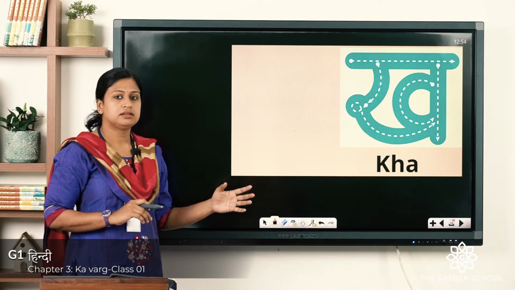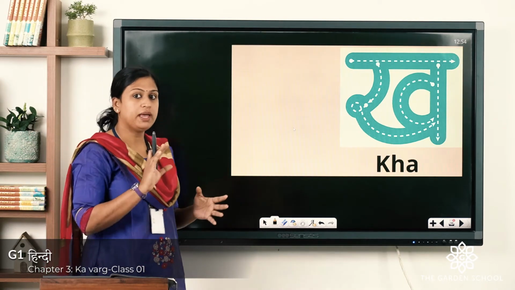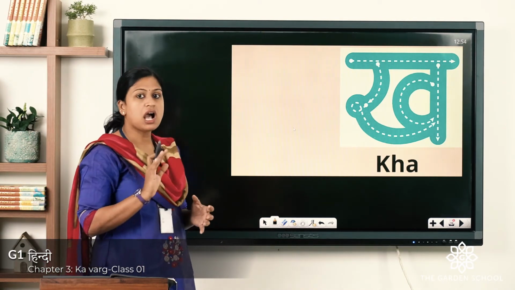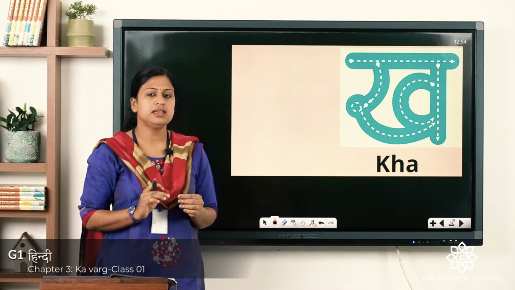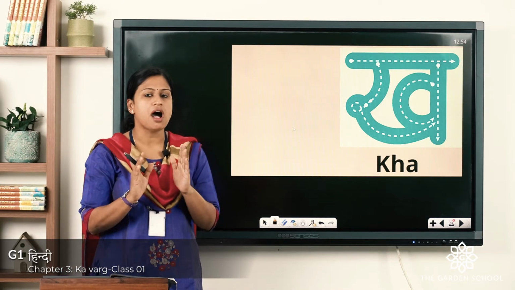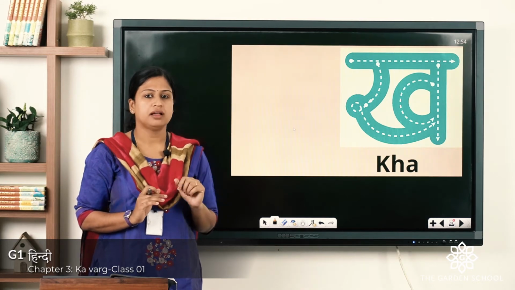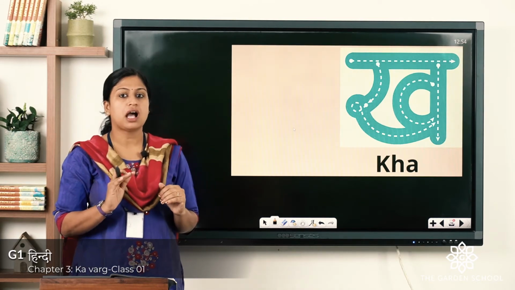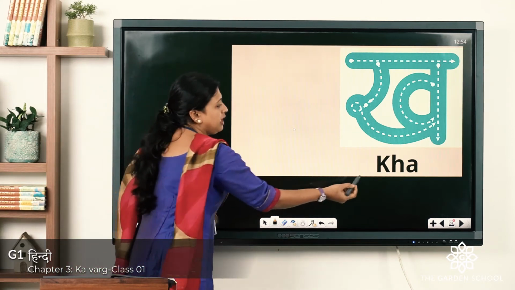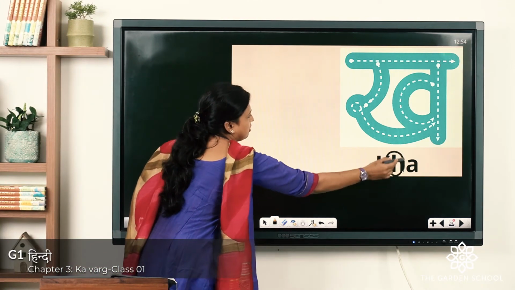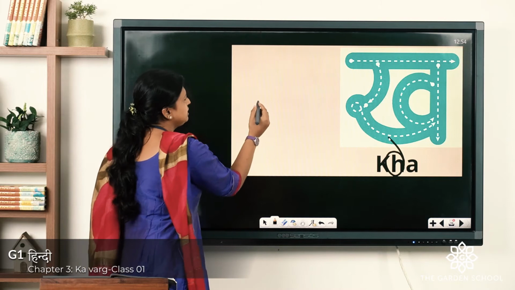Now, the next consonant, the next Vyanjan letter, is Kha. Here you can see a small sound of Ha. Kha. Before it was Ka. Now it is Kha, with a small H sound. Now let us see how to write it.